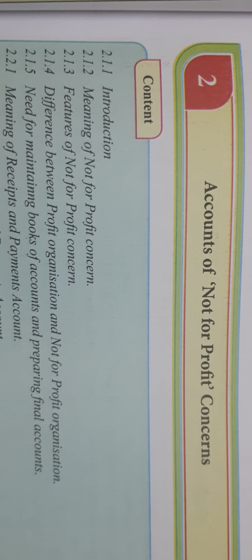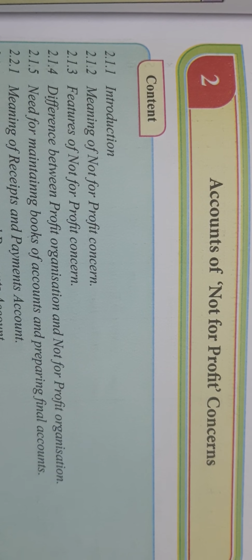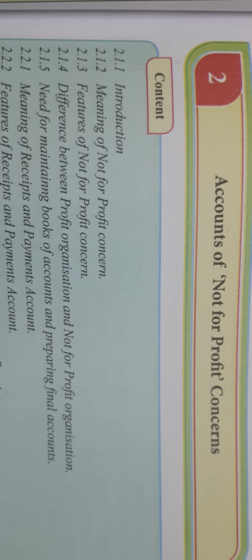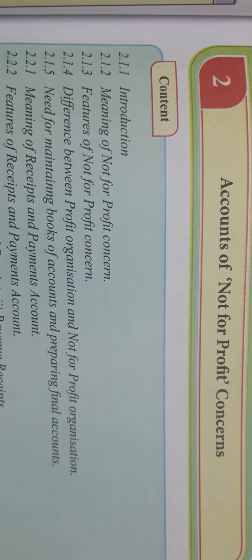Hello students, we'll start learning with the accounts for not-for-profit concern, as it is a compulsory question in your BK question paper, containing question number 6, right? So in what format will we learn this chapter?